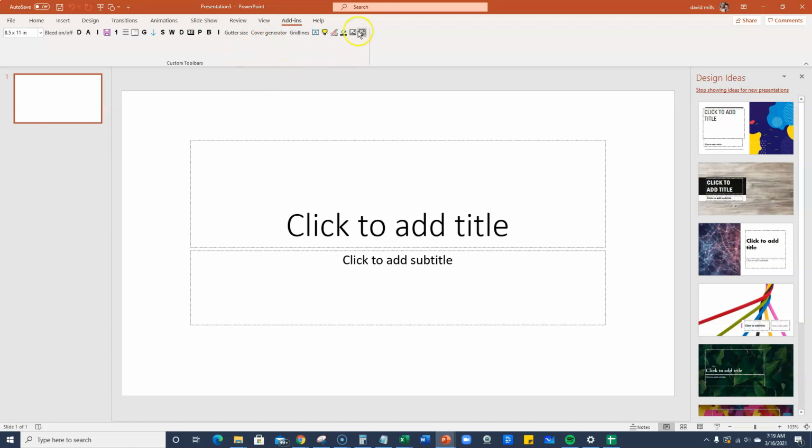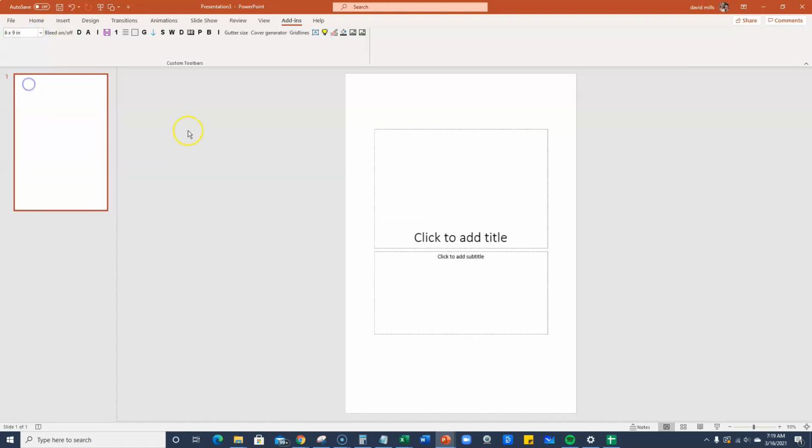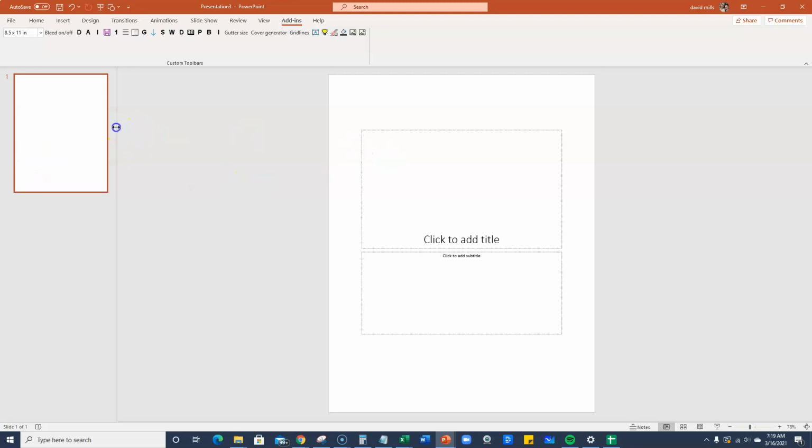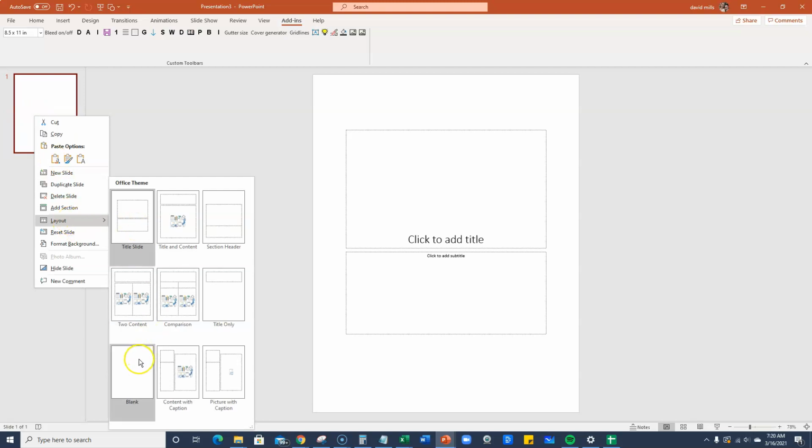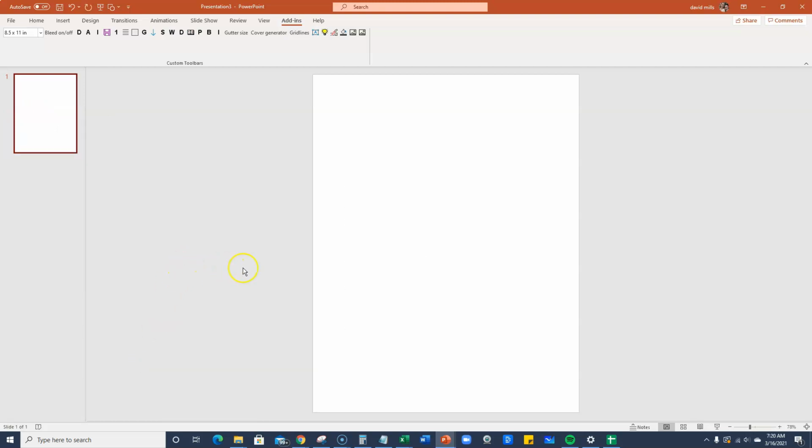So we won't really be using that tool too much today, but it always is kind of a lifesaver when you can go in here and choose your trim size over here. If we wanted 6x9, we could easily just make it, and it just does it right away. It just makes everything faster, right? Everything's right here at your fingertips. And so we're going to do the standard 8.5x11 with this one, and I'm going to move this over just a little bit, and then I'll right click over here and go layout, and then I will go blank. So then now we have our nice canvas that we want to work with.